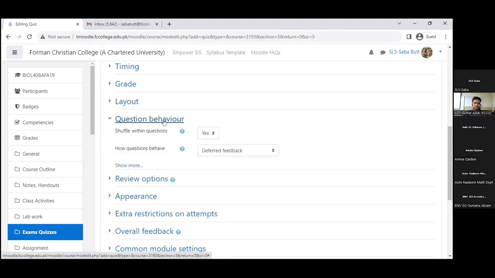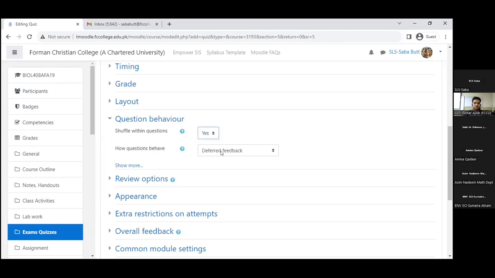Then this question behavior. This is really important. Number 1 is shuffle within the question. So questions will be shuffled. Questions will appear in a different order for different students. They will see different questions at the same time. For question number 1, of course, student 1 will not see the same as student 2. So this is a good way of doing it. If you do not want to do it, simply say no.